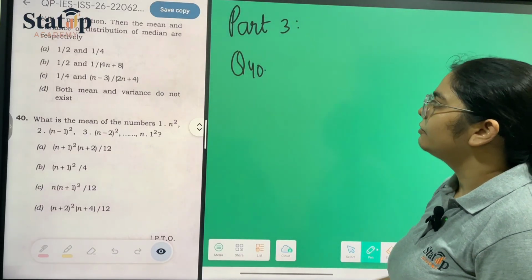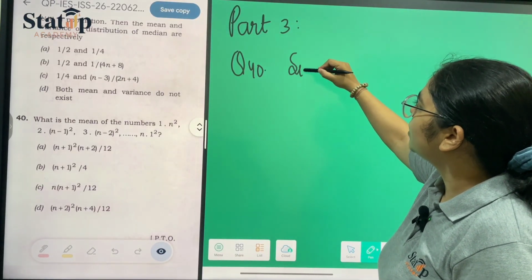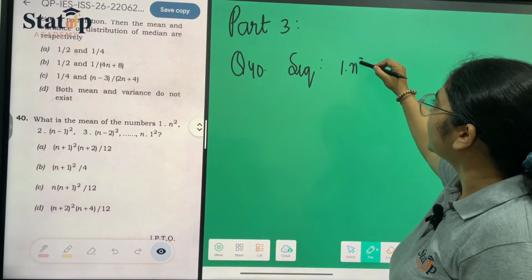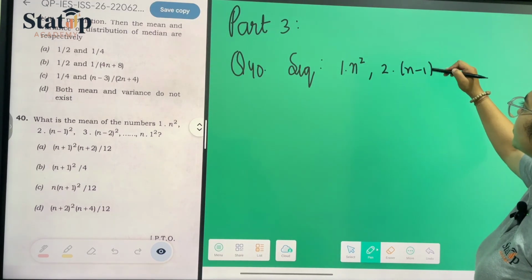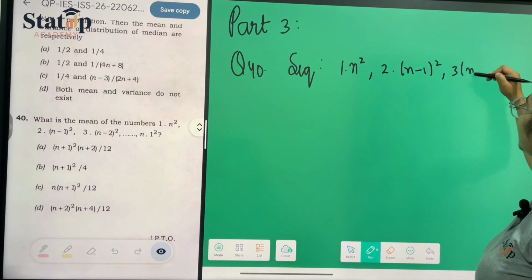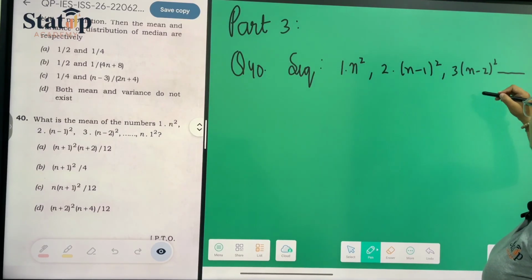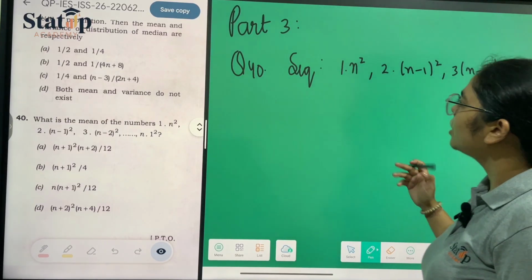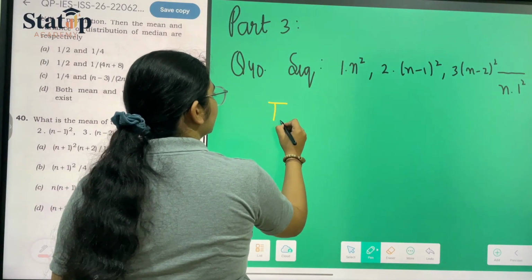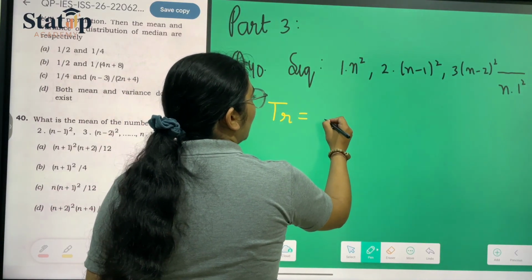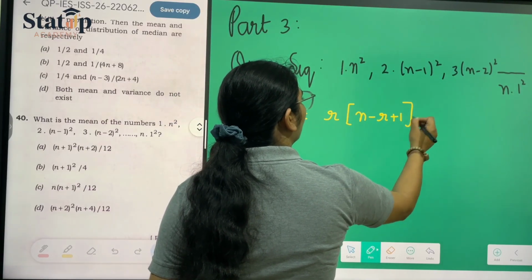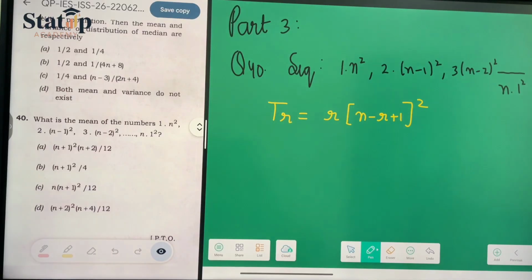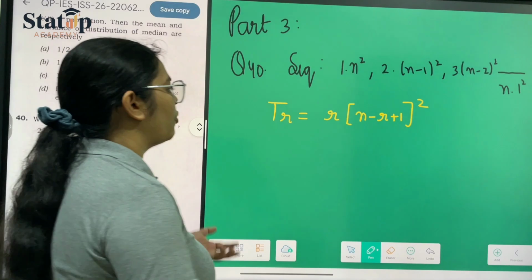So 40 says that we have been given a sequence: 1 into n square, 2 into n minus 1 square, 3 into n minus 2 square, and so on till n into 1 square. Let us see the rth term. It is r into n minus r plus 1 whole square. Now can we open this?